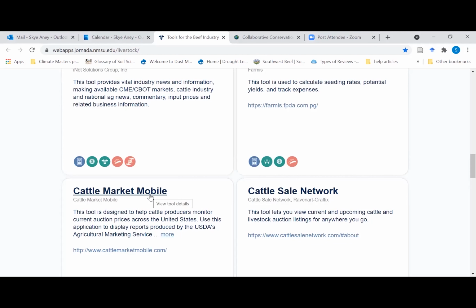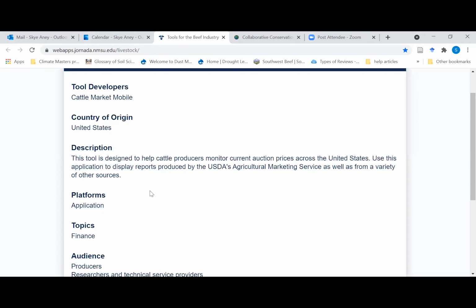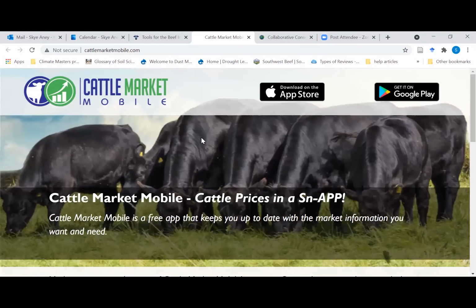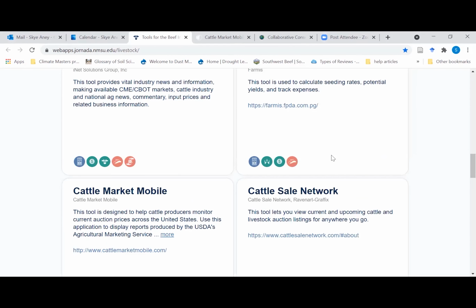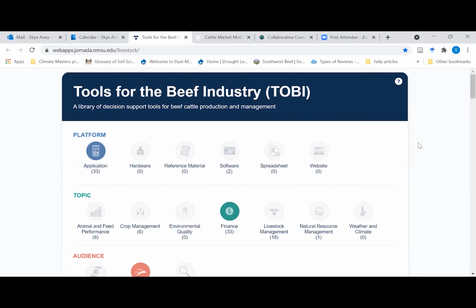And let's say you're interested in this one, you would click on the title and you get a little bit more information about the tool. And if you want to check out the distributor's website, then that link is also provided in the toolshed. When you're done, you just close that and then keep on scrolling. So that, in a nutshell, is TOBI.